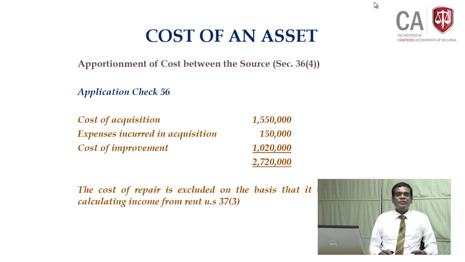Since you have calculated the rent income, you have already claimed the repair cost. Then according to section 37 subsection 3, you can't claim the same expenses against the cost of the asset. Otherwise there will be a double claim, no?